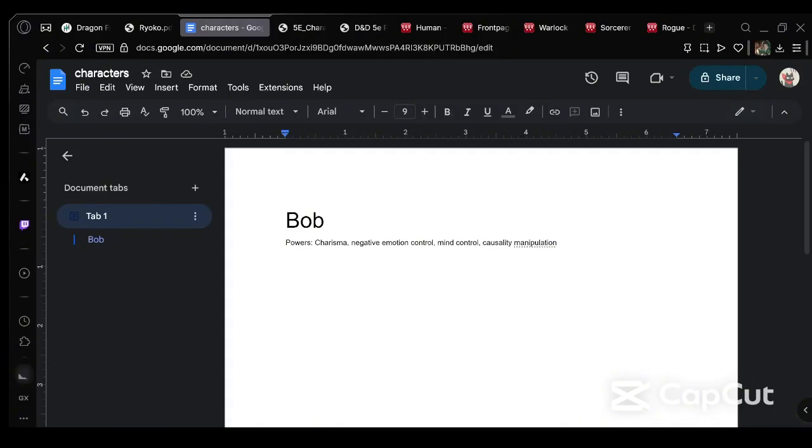Hey guys, today we are going to be making a character for D&D 5e. This will be a step-by-step process getting you all the way to level 20. Today we are going to be making a character called Bob.